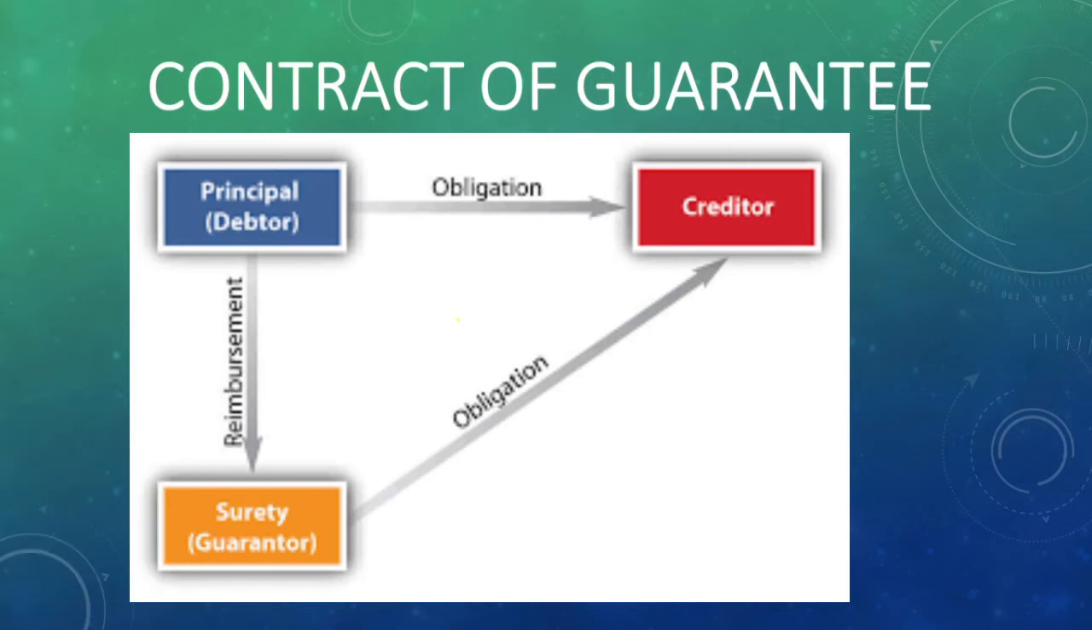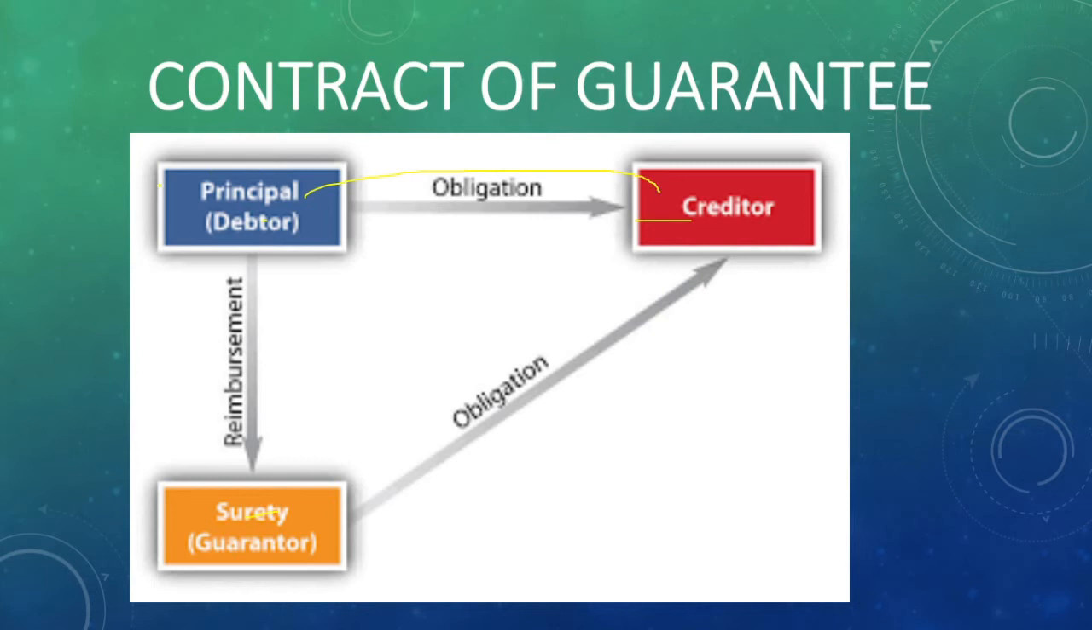Contract of guarantee. Here we can say there are three persons: the principal debtor, the creditor, and the guarantor, that means the surety. Apart from the contract of indemnity, we can say three persons. That means the principal debtor and a creditor, the main contract is between the principal debtor and a creditor.